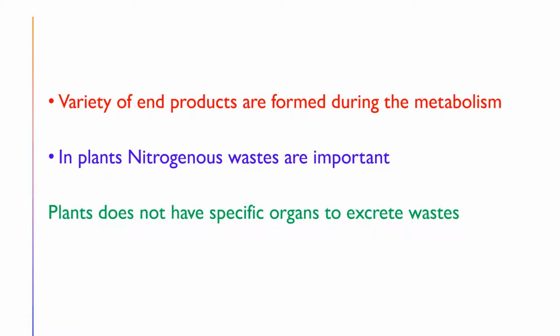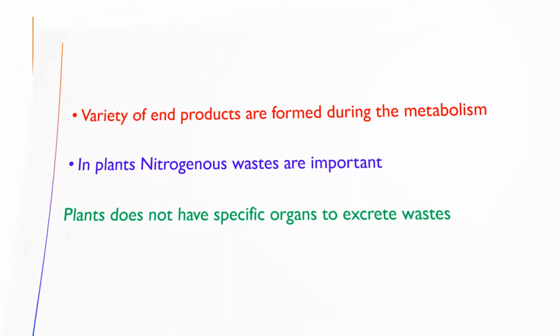Also, plants do not have specific organs to excrete waste, but in animals there are excretory organs like kidneys and lungs. So these are the specific excretory organs in the animals, but there are no specific organs in the plants to excrete the wastes.